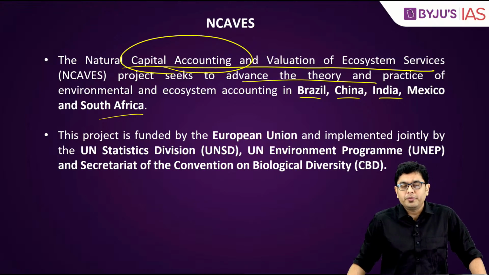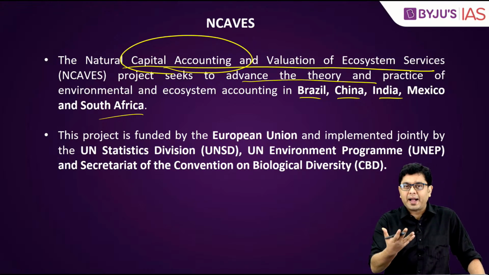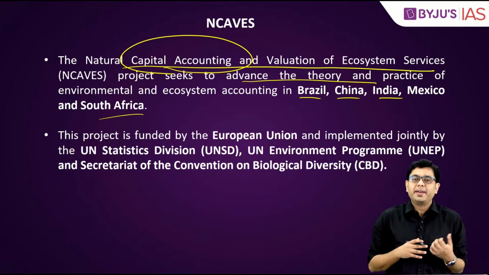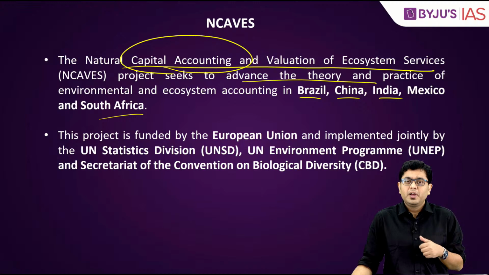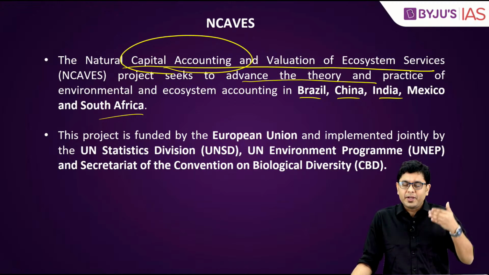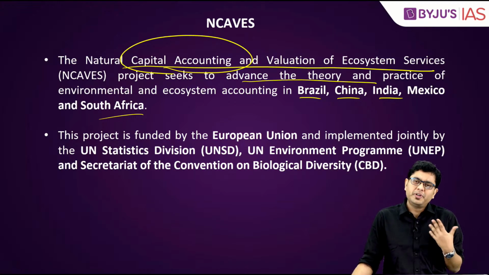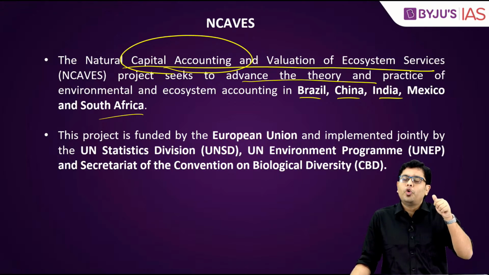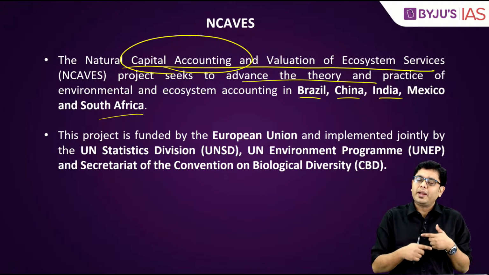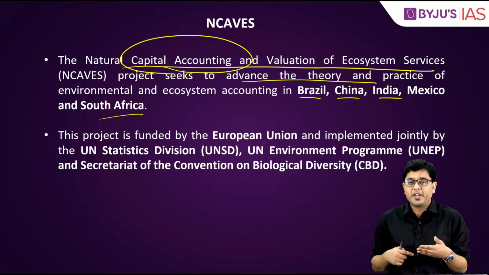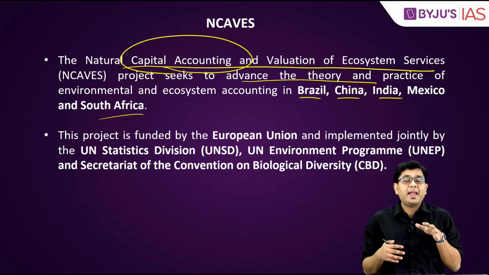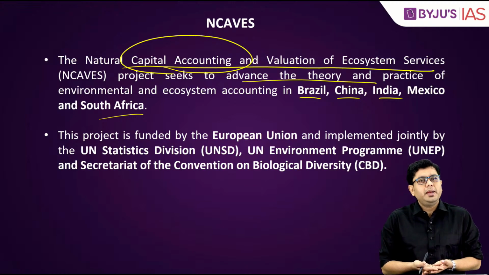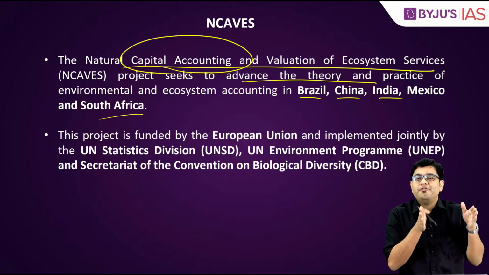Take another example. Suppose there is an unsustainable practice of agriculture going on in an area. When agriculture is carried out in such a way, what happens? Slowly, the soil starts degrading. If you keep on applying excessive amounts of fertilizers, pesticides, etc., the soil starts degrading. Once the soil starts degrading, it very quickly spirals into desertification. So in order to reclaim that soil again, you will have to invest billions of dollars. So rather than that, let's go for sustainable agriculture. So you are putting an economic value to it.